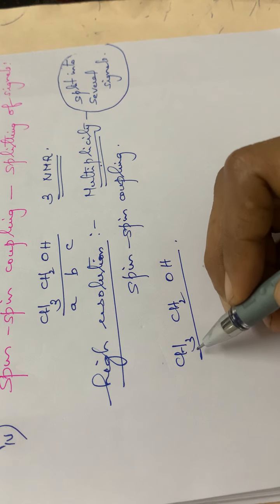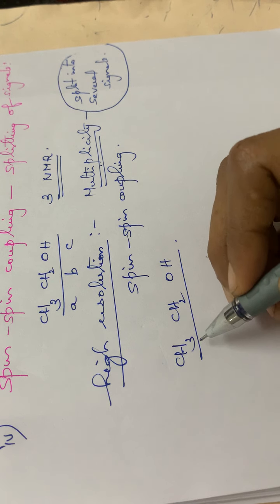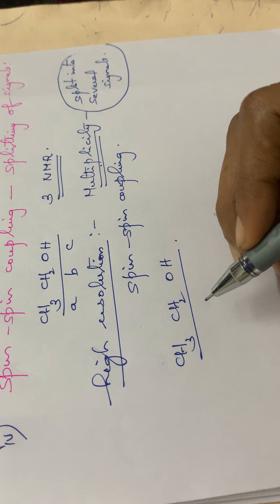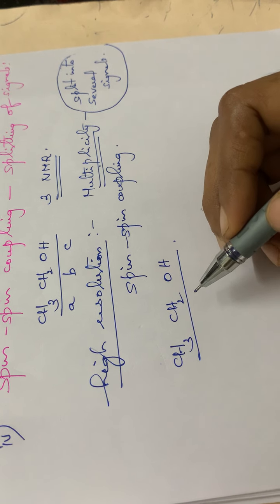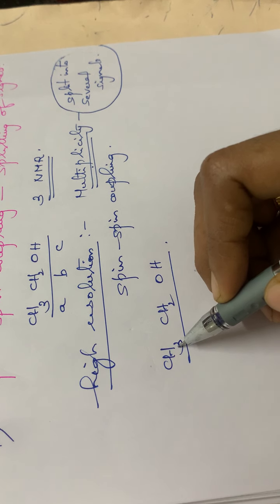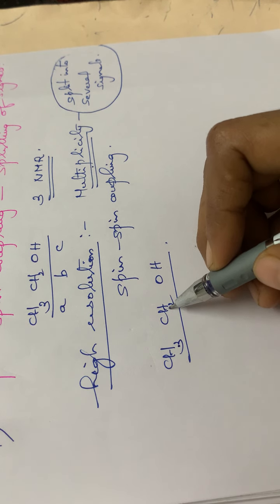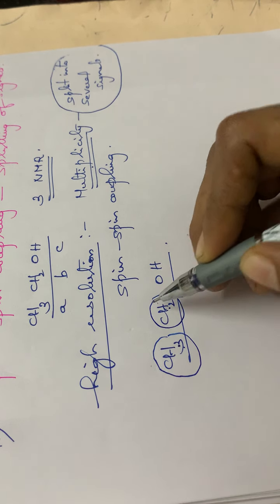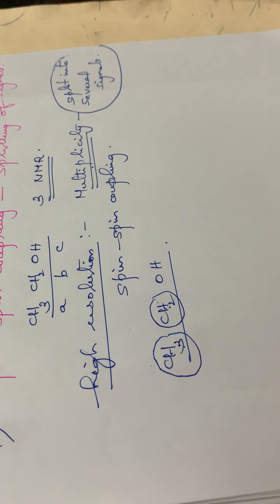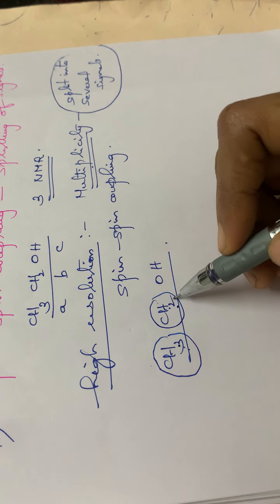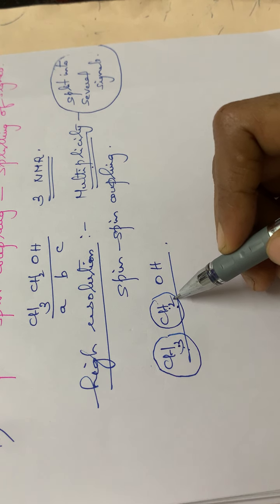See here, under low resolution we will be having 1 peak for each, isn't it? For CH3 1 peak, for CH2 1 peak, and for OH 1 peak. But in the case of high resolution, this CH3 will split into 3. That means this CH3 group is near to this CH2 group, isn't it? So the splitting will depend upon the neighboring protons, or the number of protons at the adjacent atom.